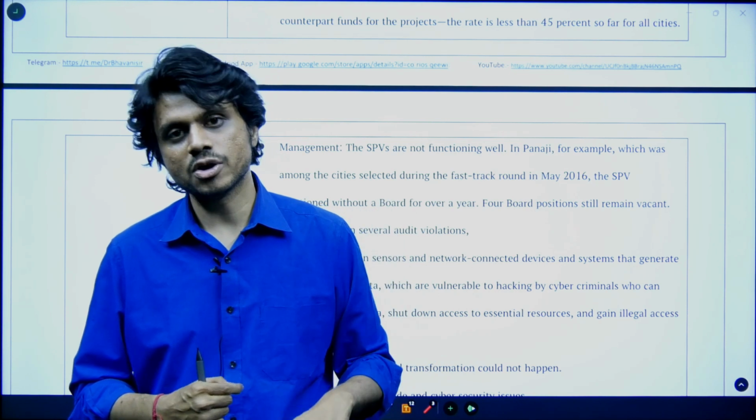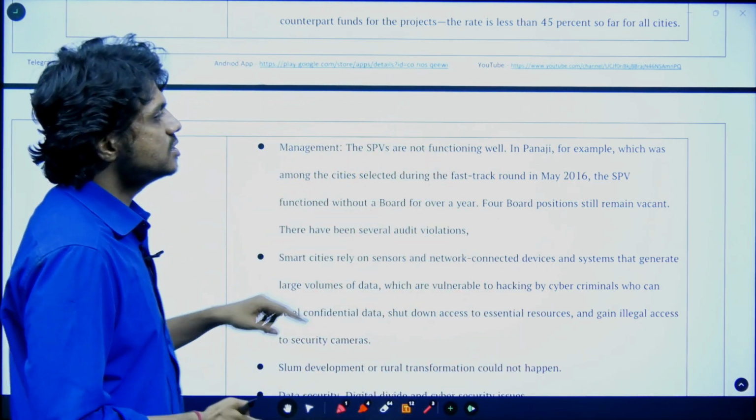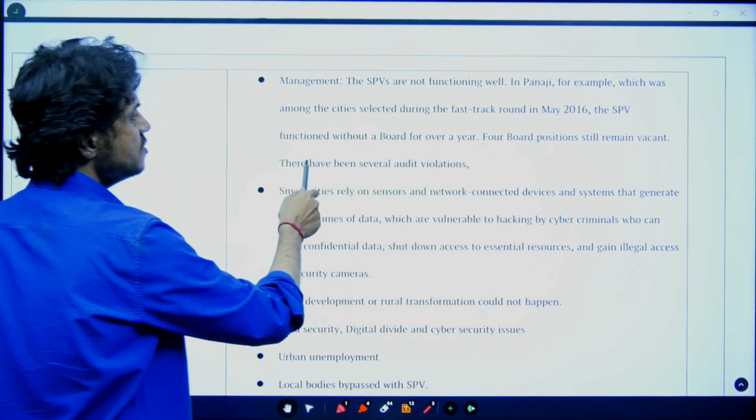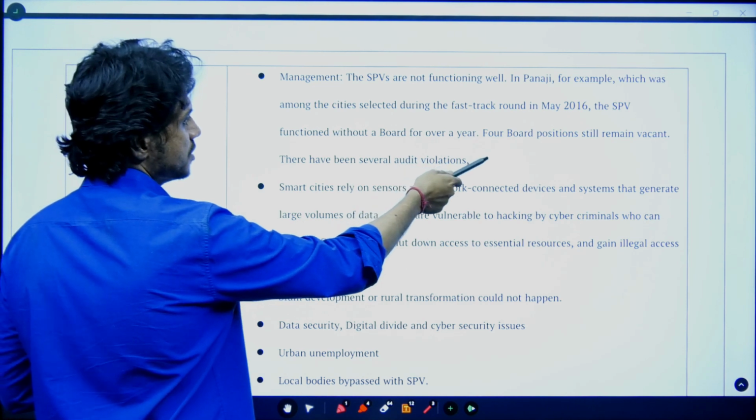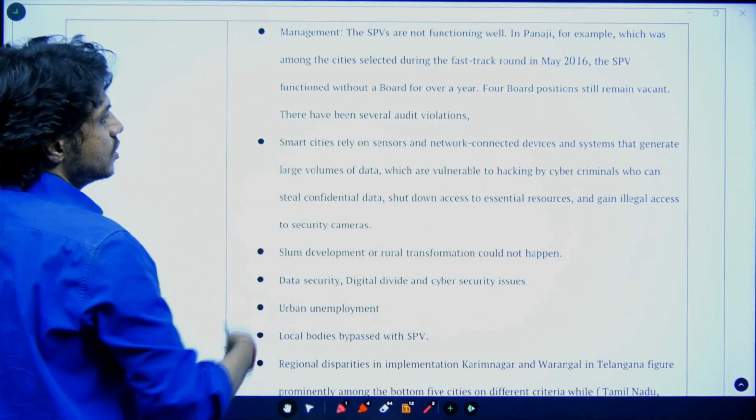Firstly, investment did not happen, and the board is not performing well. If you see Panaji, Goa, the SPV functioned without a board for over 1 year. 4 board positions still remain vacant. So audit violations were there.